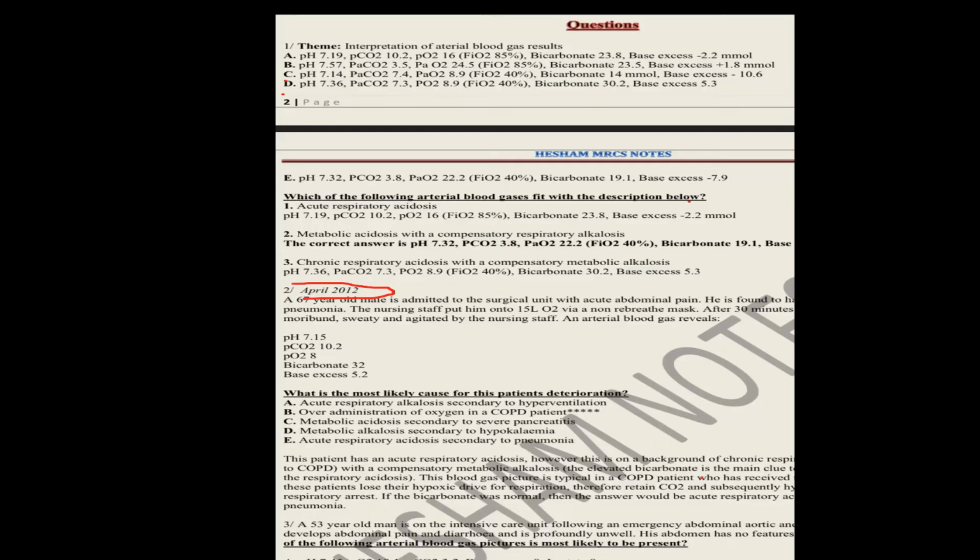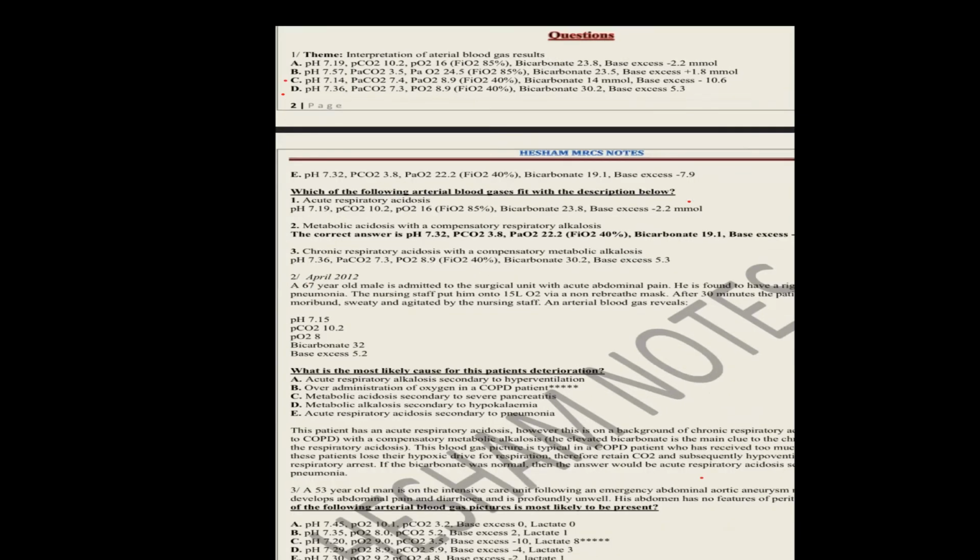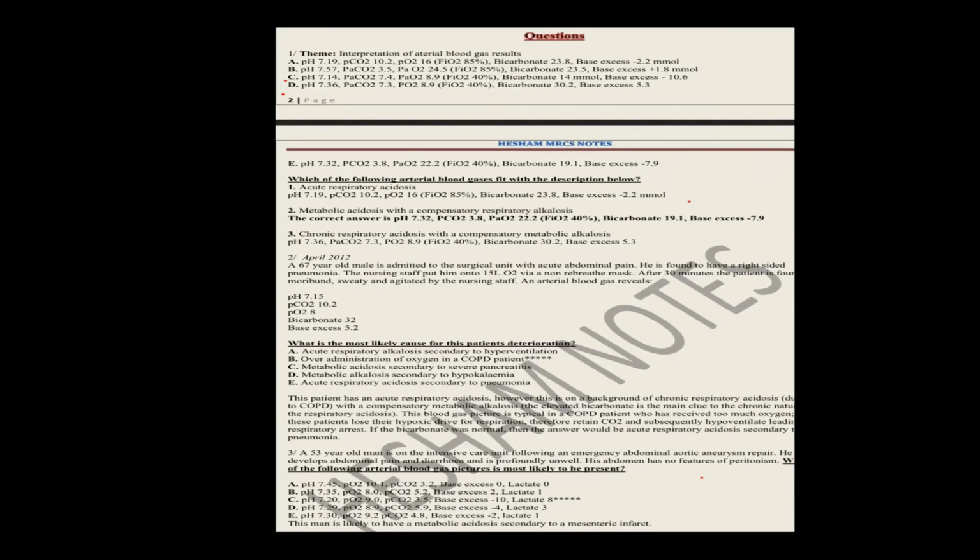A 76-year-old man admitted to the surgical unit with acute abdomen, and found to have pneumonia. The nursing staff put him on 15 liters of oxygen via non-rebreathing mask. After 30 minutes, the patient became short of breath, sweating, and agitated against the nursing staff.